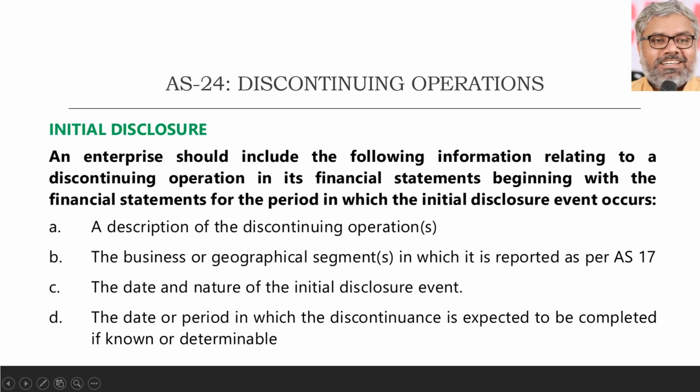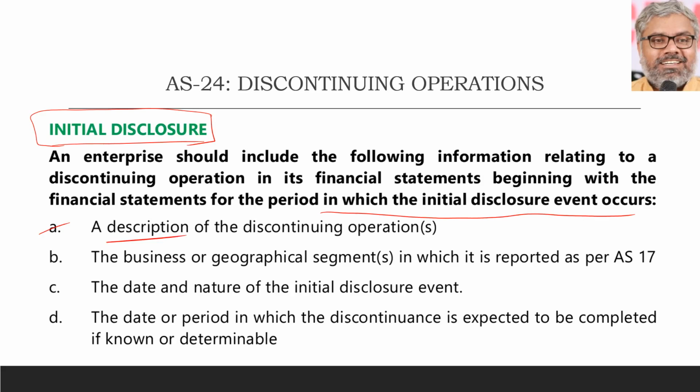What should be the disclosures? What should be the initial disclosures that should happen the moment the initial disclosure event occurred? Initial disclosure event occurred means we have to start disclosing it in the financial statements. So the enterprise should include the following information relating to a discontinuing operation in its financial statements, beginning with the financial statements for the period in which the initial disclosure event occurs. Let us say the initial disclosure event occurred in January 2020, then in the financial statements of 2019-20, these disclosures have to happen. What are the disclosures? Again, normal things, but you should remember them and write the keywords.